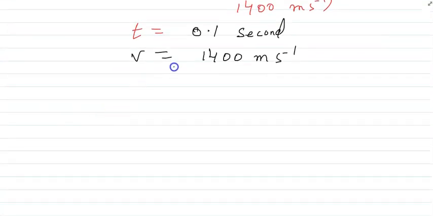So time given, velocity given. As we know, there is a formula. What is the formula? V is equal to 2D by T.